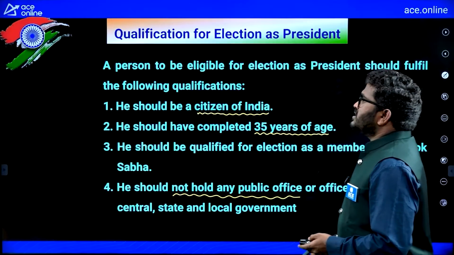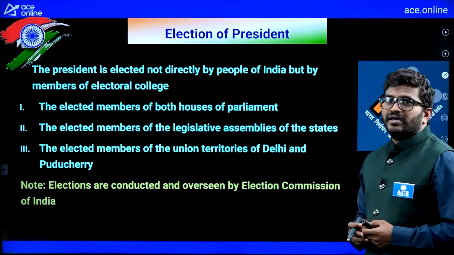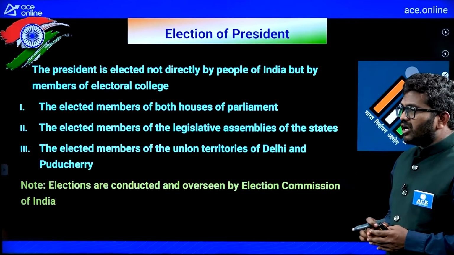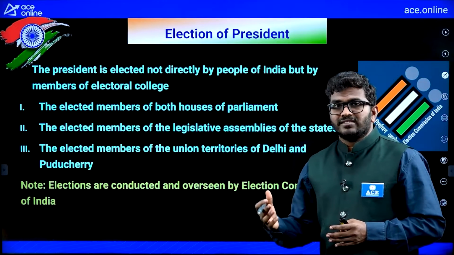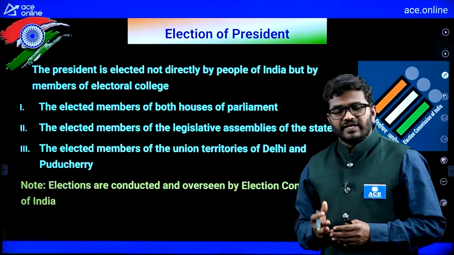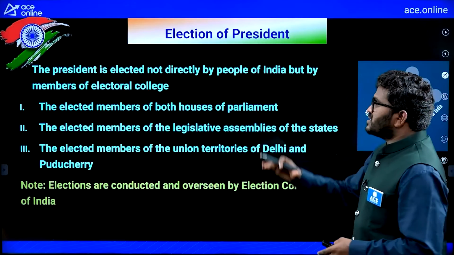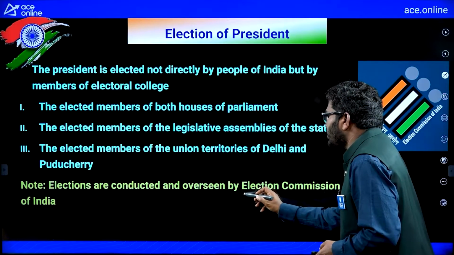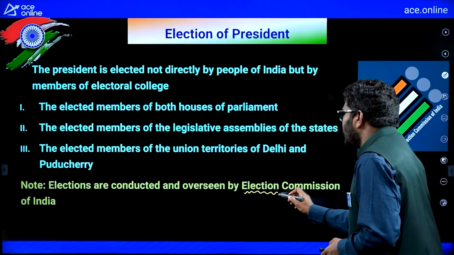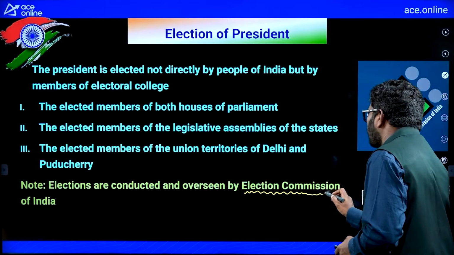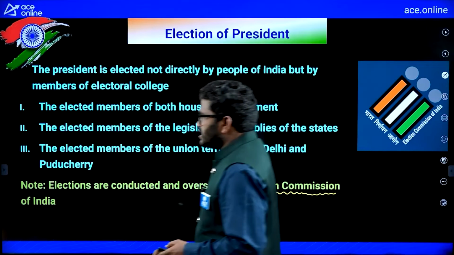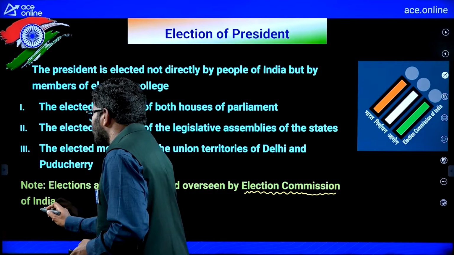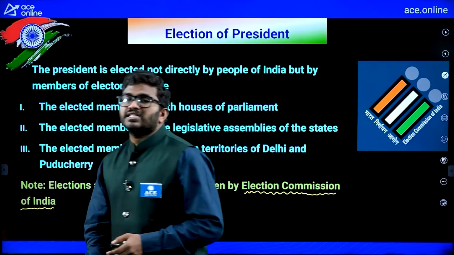Now, we will see the elections of the President. President elections are not like normal elections, they are different, we will see that. The President elections are conducted by the Election Commission of India. So remember, elections are conducted and overseen by the Election Commission of India. Who will take care of these elections for the President? The Election Commission of India.